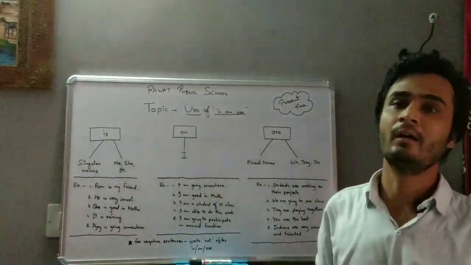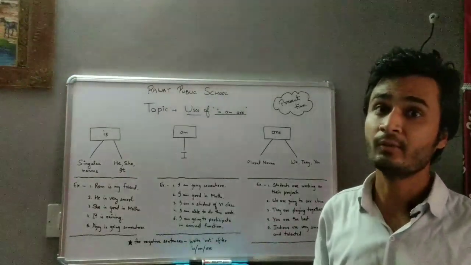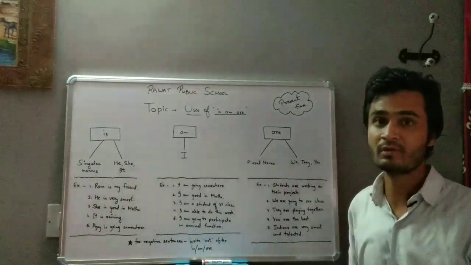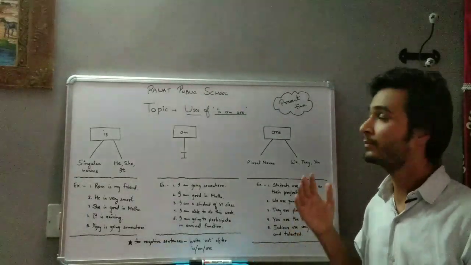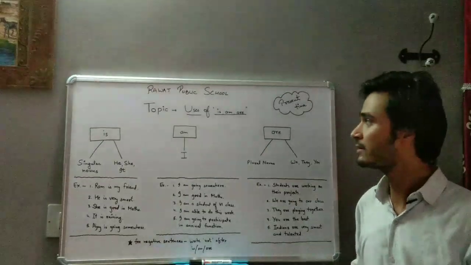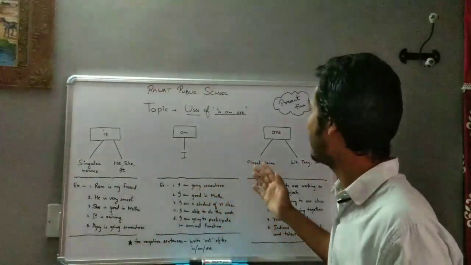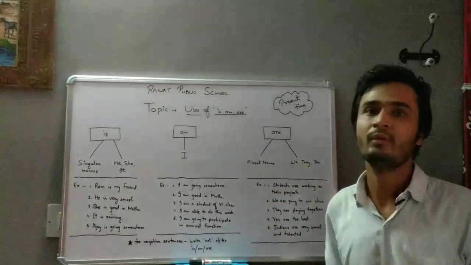इसके अंदर हम we will learn the most common three words that we use if we are talking about present tense or present time. What are the three words? Those are is, am and are. So let's start.